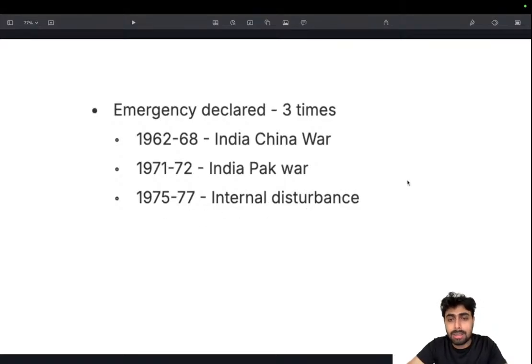1975-77 internal disturbance. When we say emergency, we all think that it's just the 1975 emergency that has been declared, and we might think that the emergency has been declared only once, but in reality it has been declared actually 3 times. And also in 1999 during the Kargil war, emergency was not declared. So don't go by that logic also. This is a proper fact, learn it.